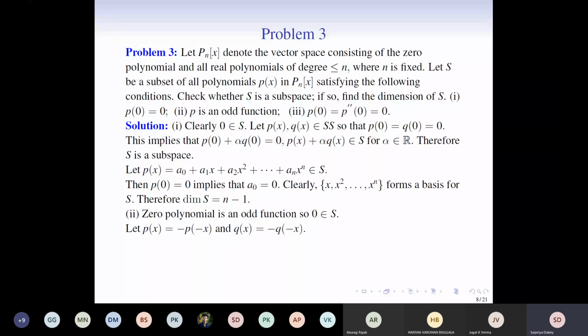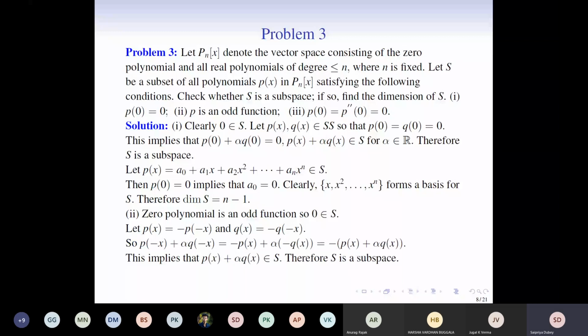So please look at the second subpart. It says that p is an odd function. Clearly the 0 polynomial is an odd function, so 0 belongs to S. This is clear. So in order to show that it is a subspace, we already know that P_n(x) is a vector space. To show that a subset of a vector space is a subspace, we just need to show that it is closed under addition and scalar multiplication. So we take any 2 vectors, p(x) and q(x) in S. Therefore p(x) and q(x) satisfy this, which is the definition of being an odd function.